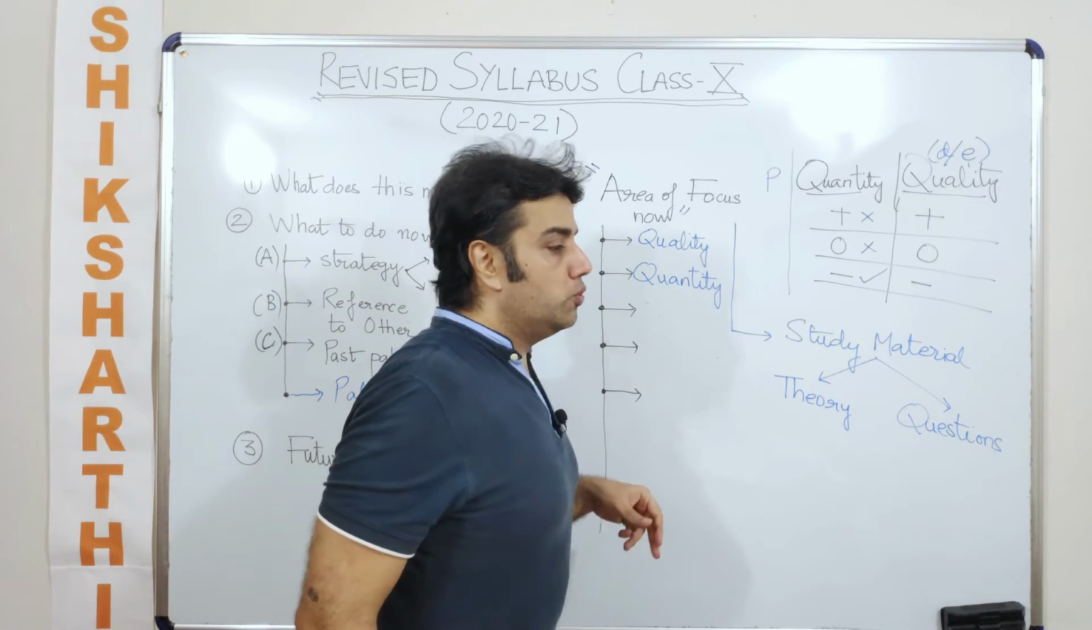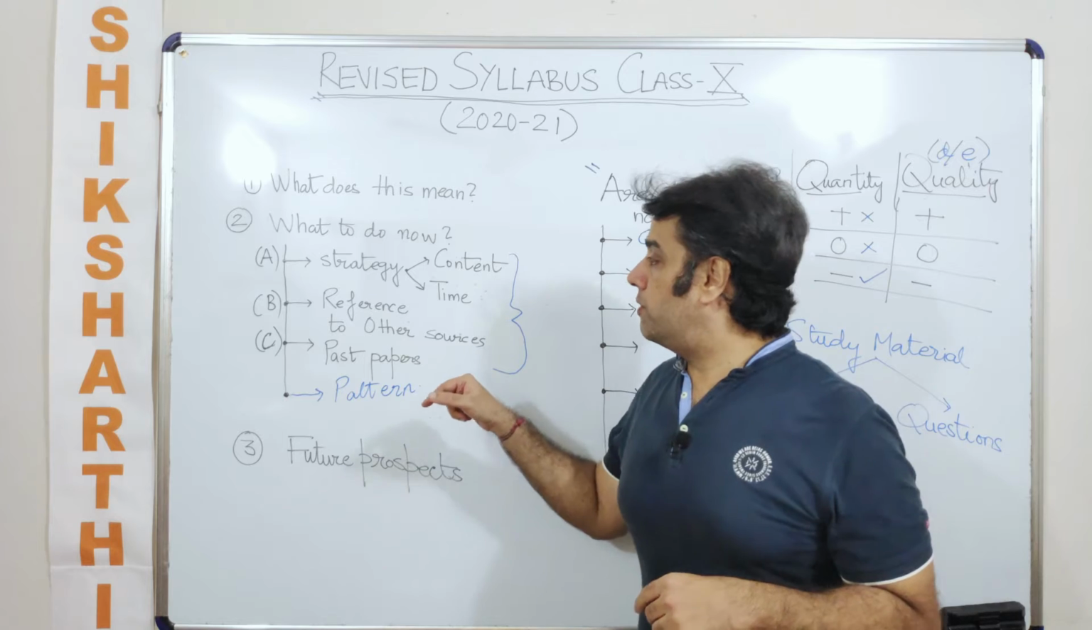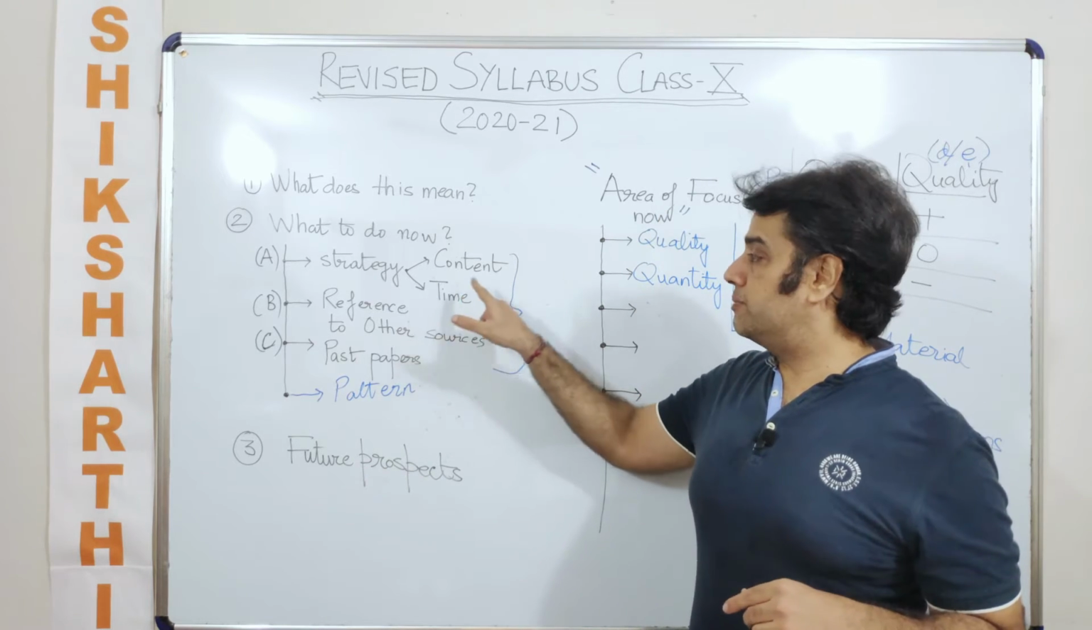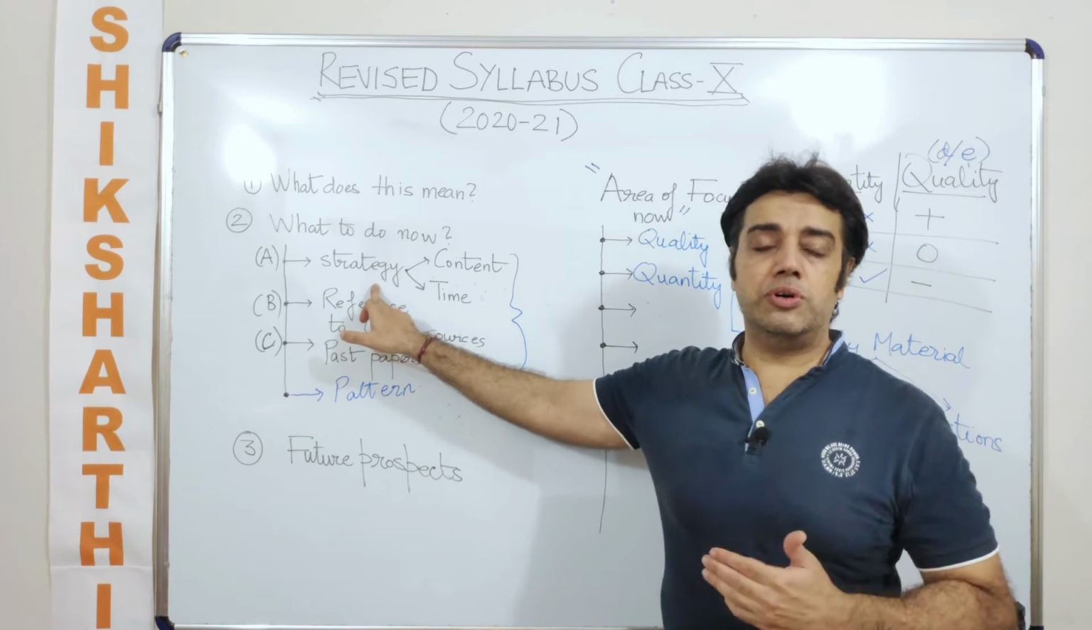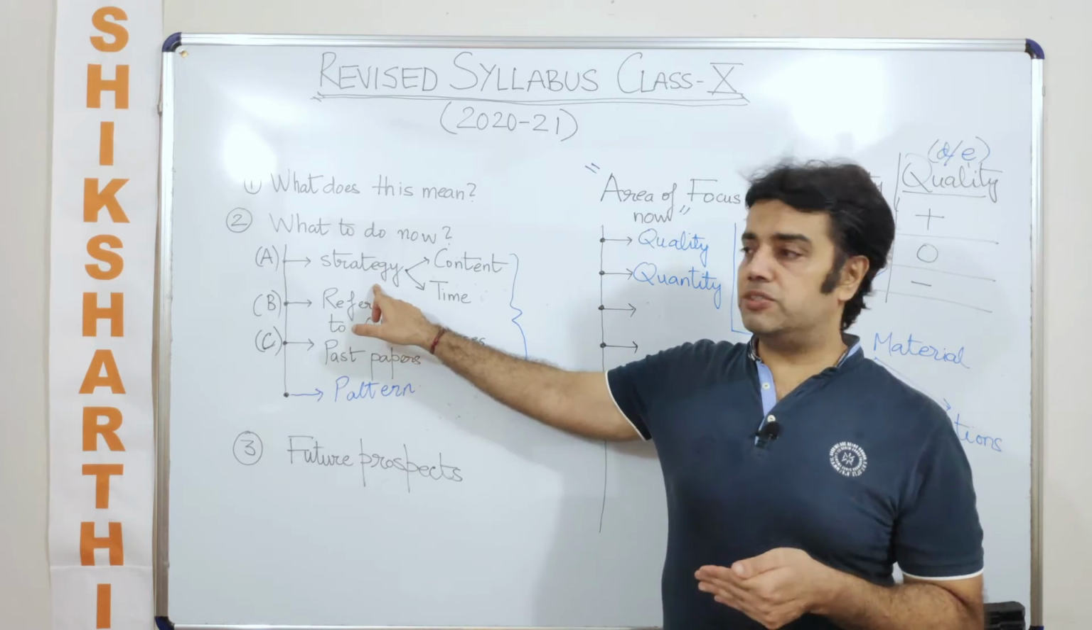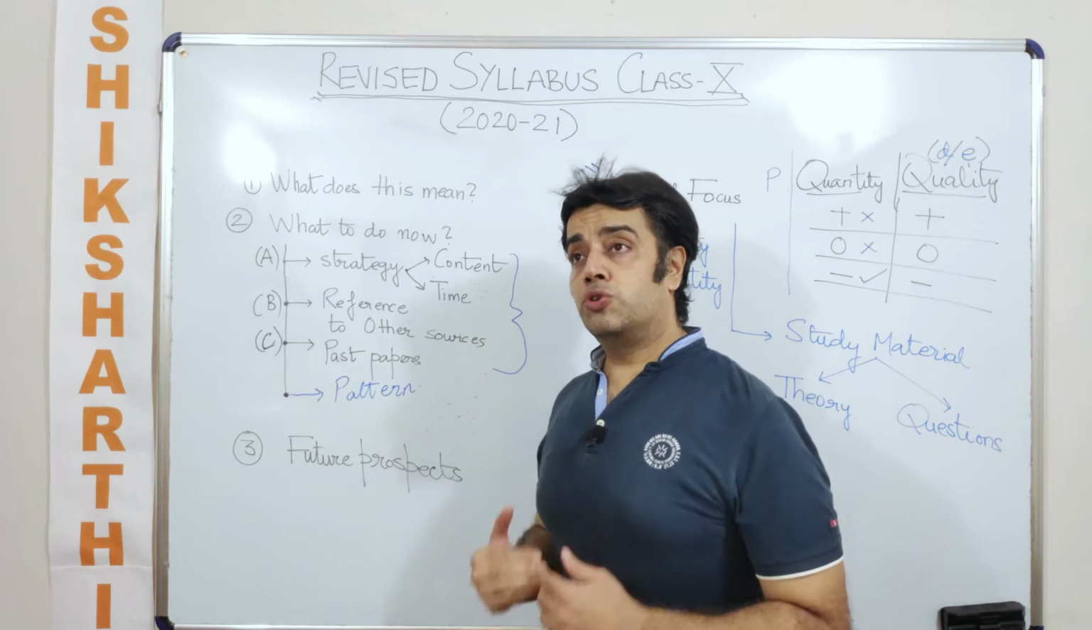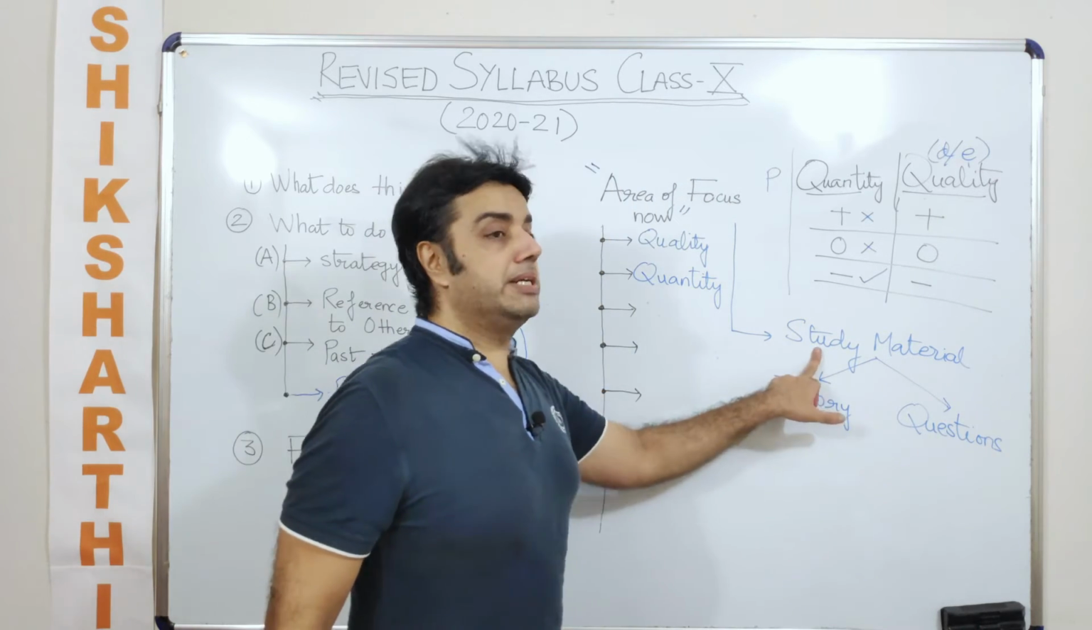How do I ensure the quality and quantity? Then comes the role of reference books, or then comes the role of your strategy. So when I'm talking about quality and quantity, I'm basically talking about the strategy only, how to strategize your moves. And one of them is we are referring to the study material.